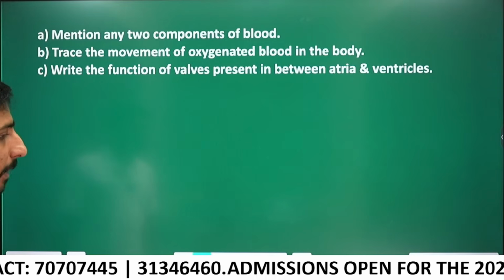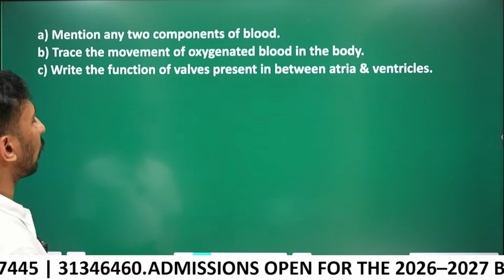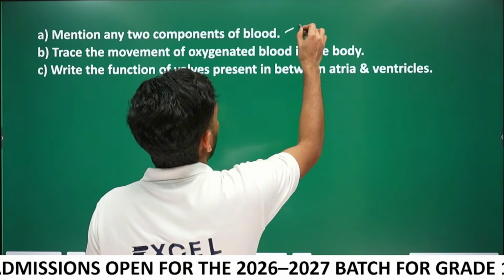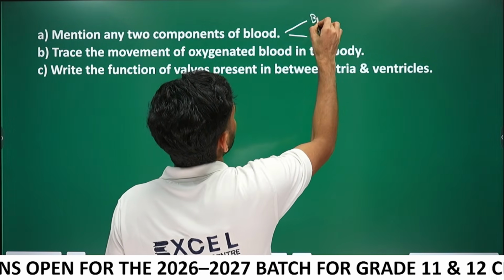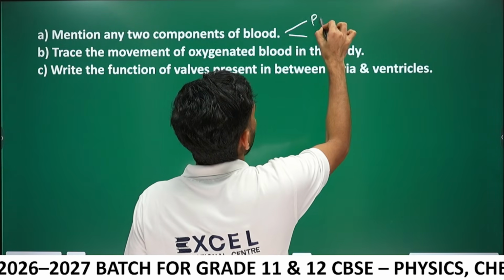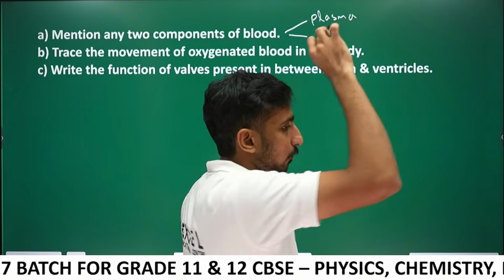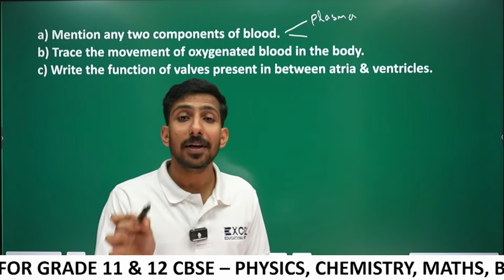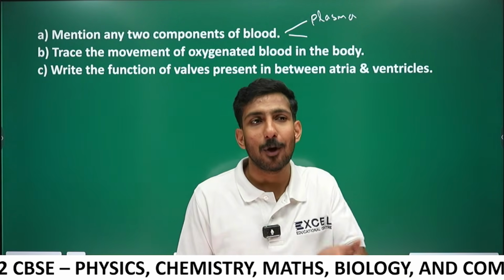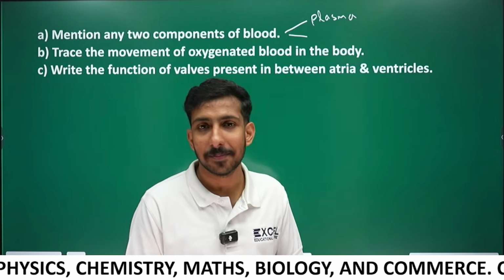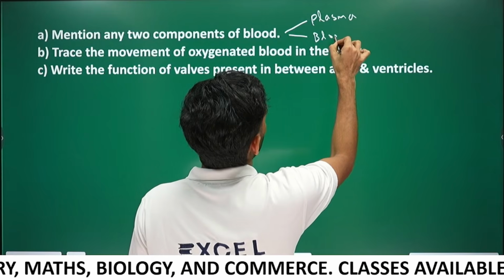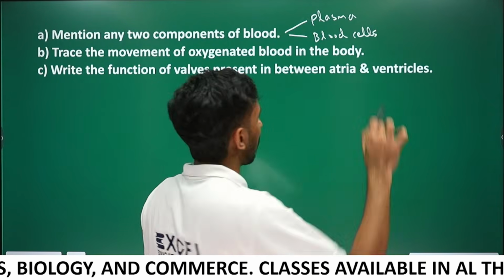Next one, mention any two components of blood. There are two components in blood. Plasma is the fluid matrix of blood. 90% of plasma is water, and the remaining things are some proteins, nutrients, hormones, etc. So plasma, and the second part is blood cells. These are the two components of blood.